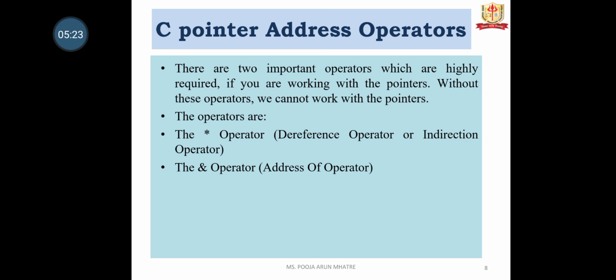C pointer address operator. There are two important operators which are highly required if you are working with pointers. Without these operators we cannot work with pointers. The first operator is the asterisk operator, that is the indirection operator, and the second is the ampersand operator, that is the address of operator.